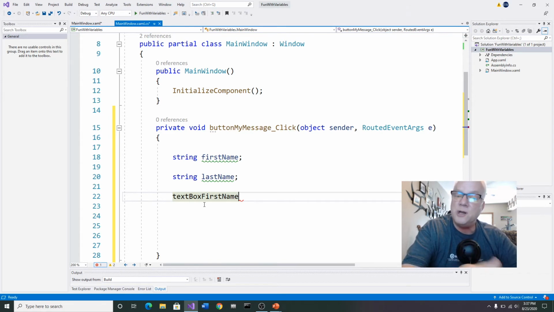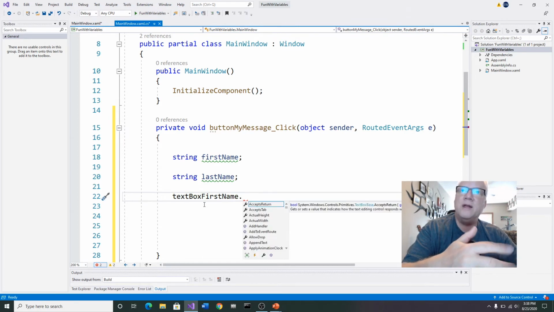It speeds up what information we can put in, and it remembers what we called things in our program. So notice by naming it text box first name, how easy that was. Okay, now I'm going to push period, because I want to tell it things that I want to do with the information that's over there.